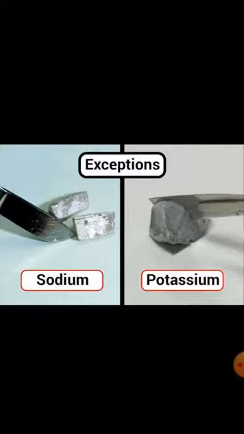Always, the metal piece must be held with a pair of tongs and not directly. Also, we must dry the metal piece by pressing it between the folds of a filter paper. Then, it should be placed on a watch glass and cut with a knife. We can observe that these two metals, sodium and potassium, can be easily cut into pieces. They are soft metals.